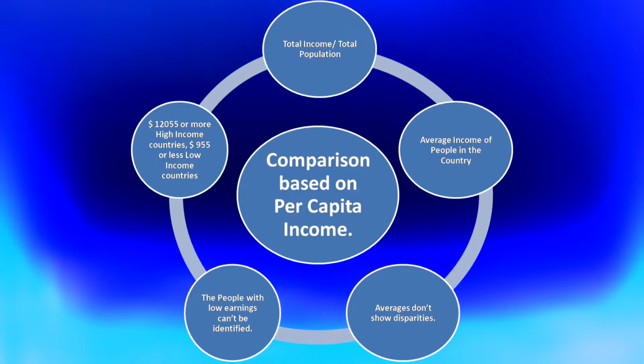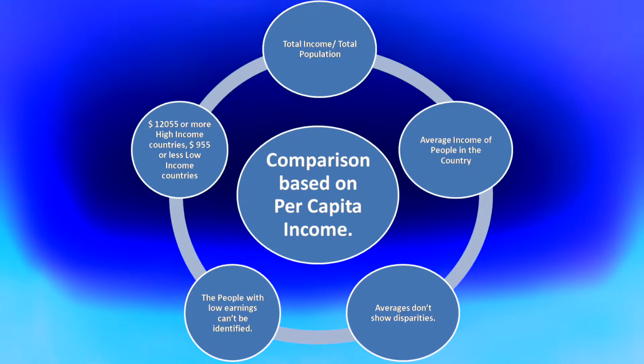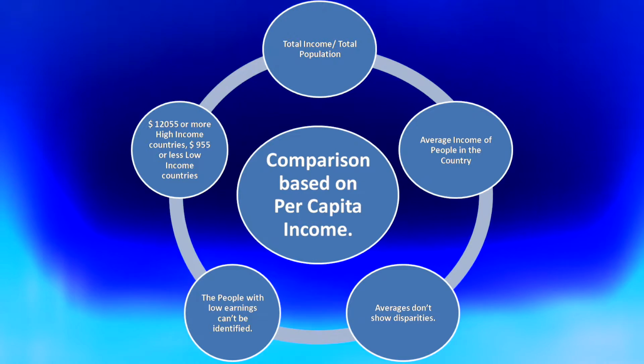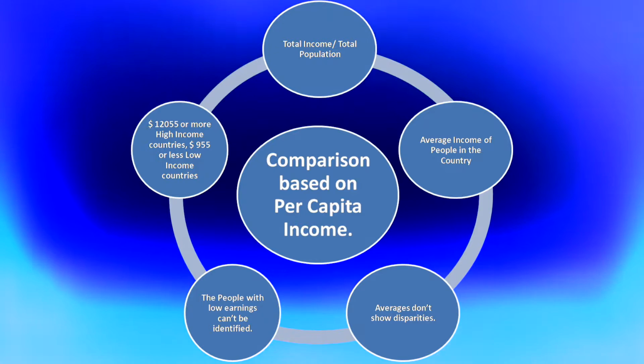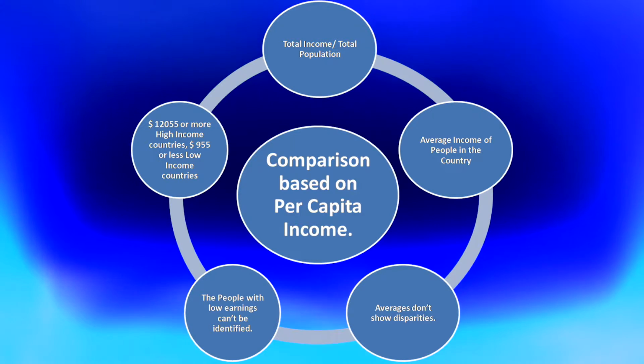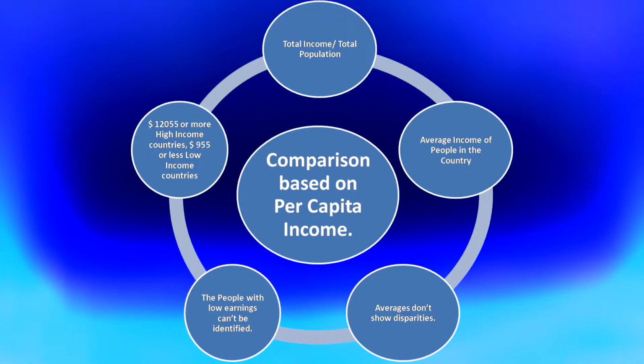The country with per capita income between $955 and $12,055 was considered as middle income country. India's per capita income was between $955 and $12,055, so India was considered as middle income country.